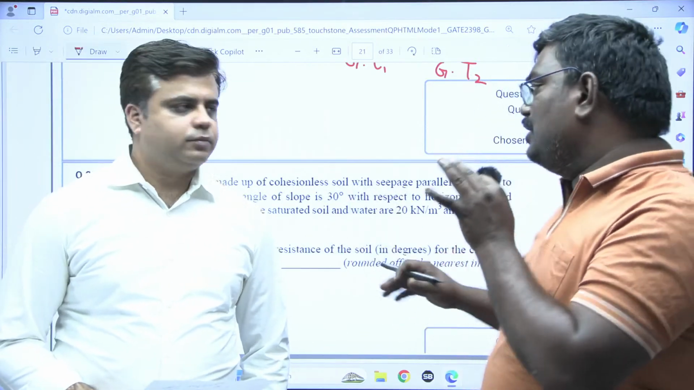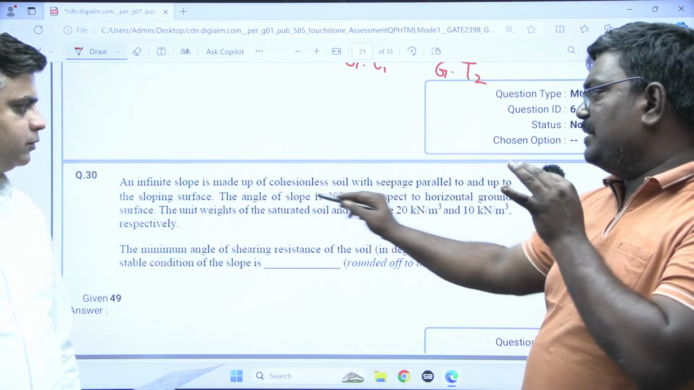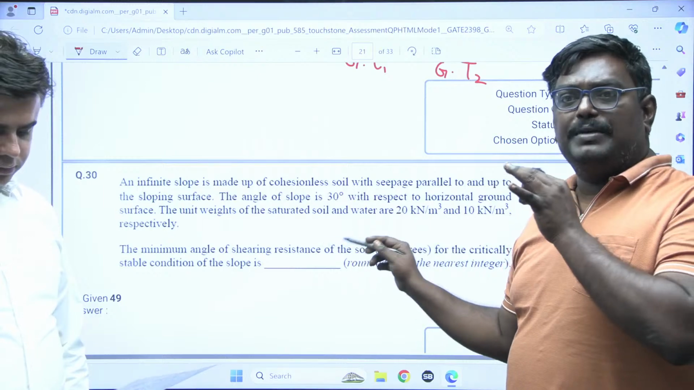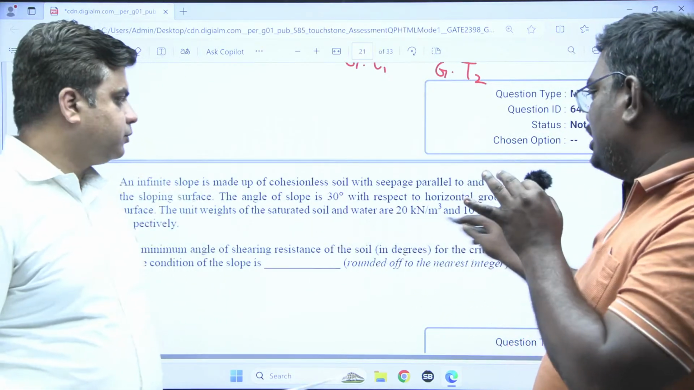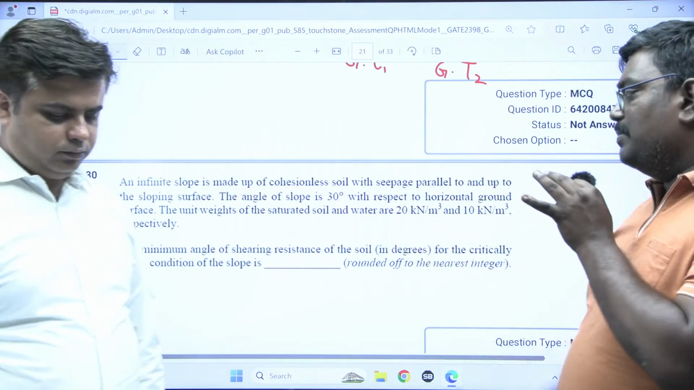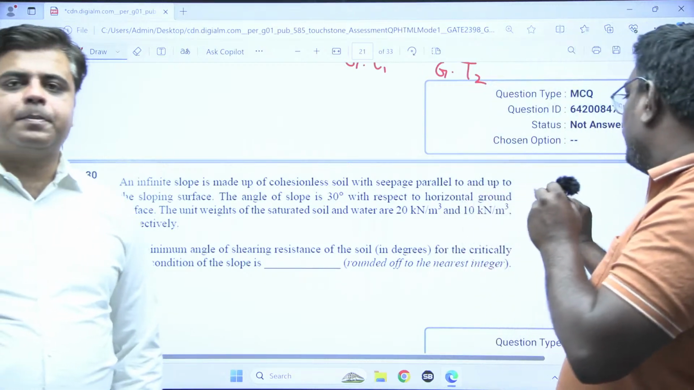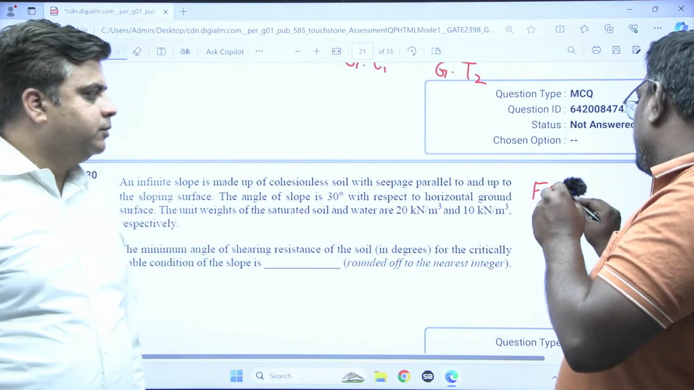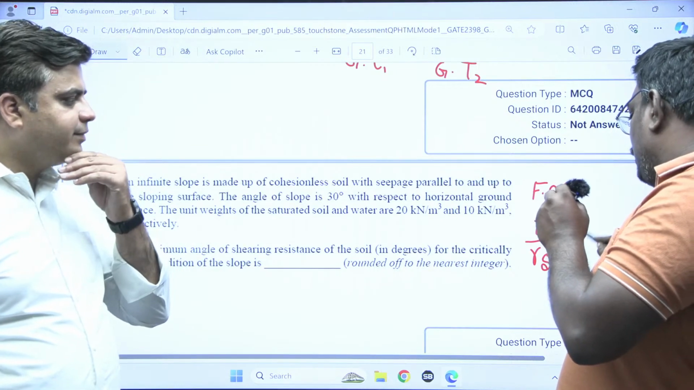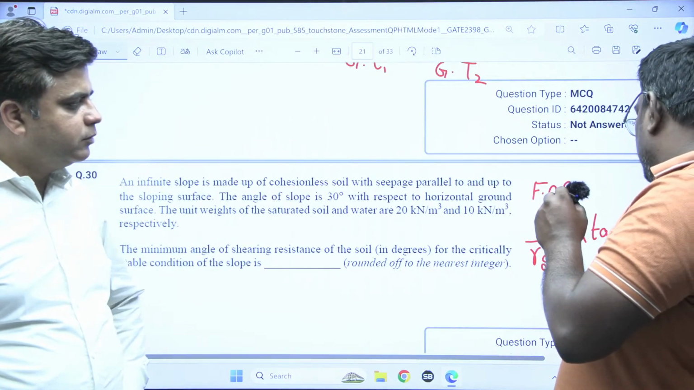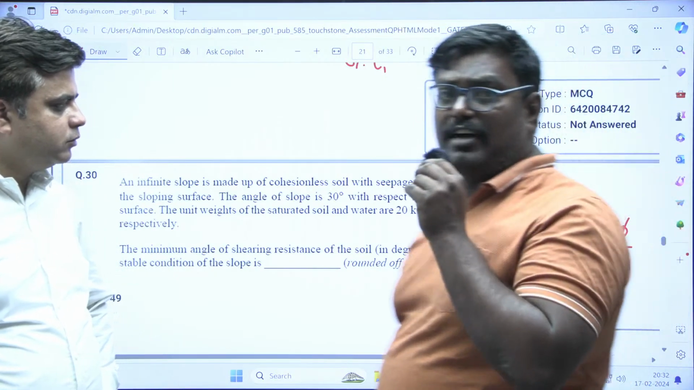And I'll tell you here, question number 30. An infinite slope in cohesionless soil with seepage parallel to the slope. The angle of slope is 30 degrees with respect to the horizontal. The unit weights of saturated soil and water are 20 and 10. What is the minimum angle of shearing resistance? Now, see students, in this formula, the factor of safety is given by gamma dash by gamma sat into tan phi upon tan i.